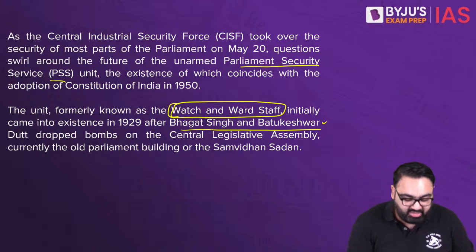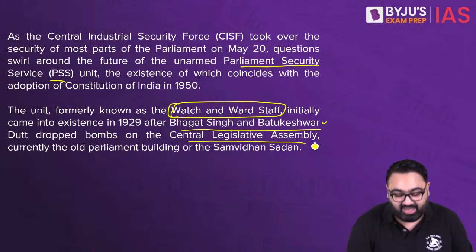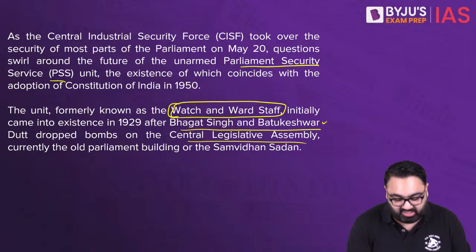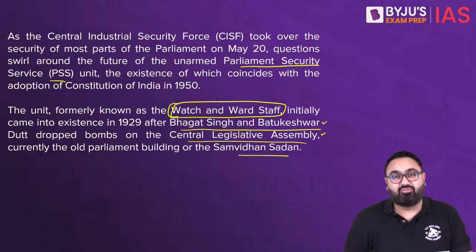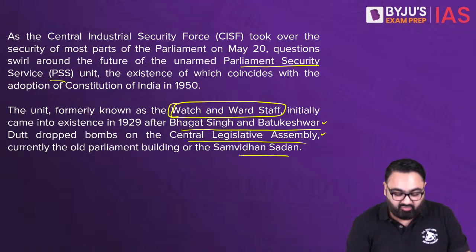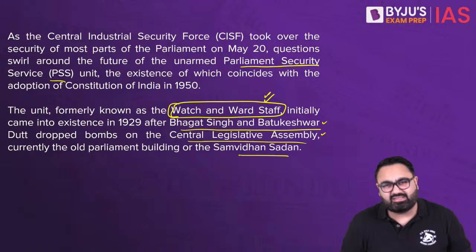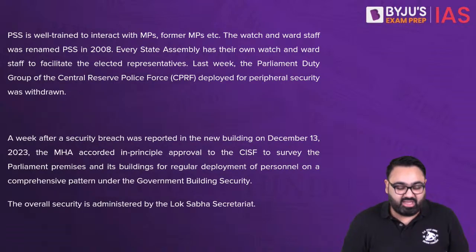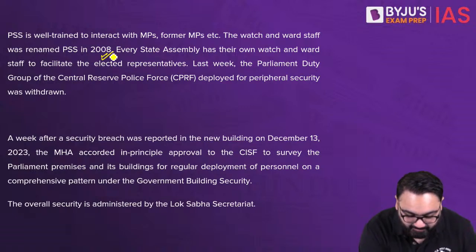In 1929, they threw bombs and then they surrendered because they wanted to make their voices heard. They threw the bombs in the Central Legislative Assembly, that is the old Parliament building, also called the Samvidhan Sadan. After that, there was a need for this security. So this Watch and Ward Staff came up, and it was very recently renamed to Parliament Security Service in 2008.